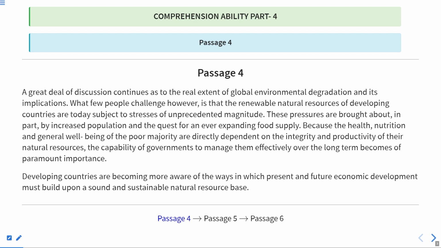So here we have a passage: a great deal of discussion continues as to the real extent of global environmental degradation and its implications. Now, as I told you before as well, there are 2 ways to solve a passage. First, you can read the entire passage and then go to the questions. Again, there is another way: you can start reading the passage and, after you have read 2-3 lines, just go to the questions and start doing them. So there can be 2 ways.